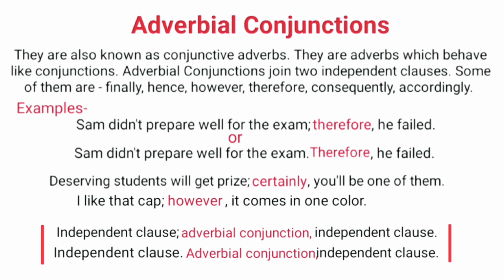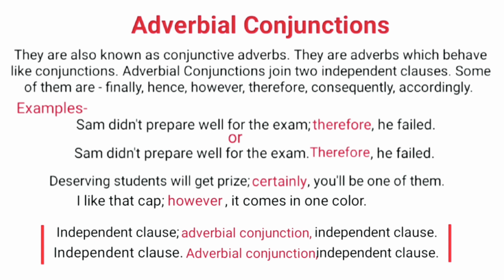Another sequence can be independent clause, full stop, adverbial conjunction, comma, independent clause, full stop. It is like this: Sam didn't prepare well for the exam, full stop, therefore, comma, he failed, full stop.